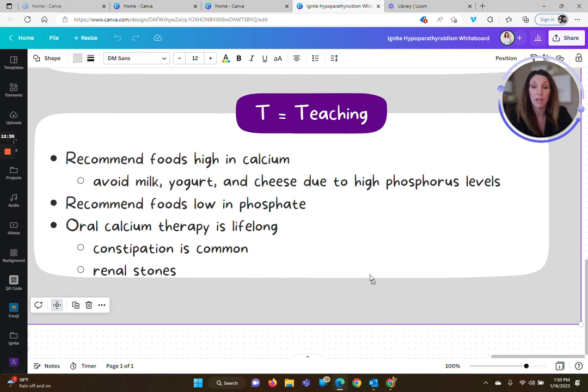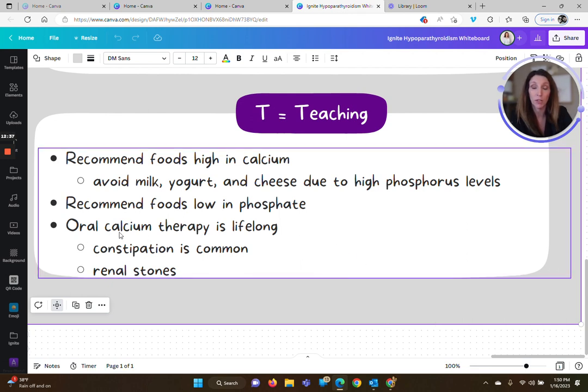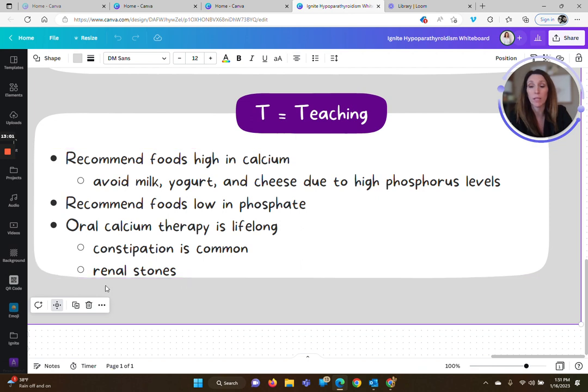And then if they have this problem and it's kind of ongoing, they're going to have to always take this oral calcium. And it is super common for patients who are taking oral calcium to have constipation. So we just need to teach them things that they can do to alleviate constipation because it's probably going to be an issue. And then renal stones can be a side effect of oral calcium replacement. So too much calcium kind of absorbing into the tissues can cause renal stones, which if anybody's ever had those, they are horrid and extremely painful. So just a good teaching point.